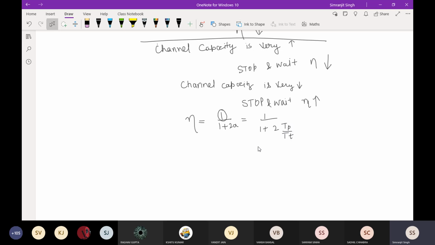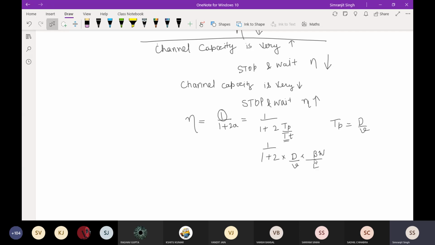Now you can put the value of TP here, 1 over 1 plus 2a. What is TP? TP is the propagation time, so it is distance over velocity, and TT is the transmission time, length over bandwidth.